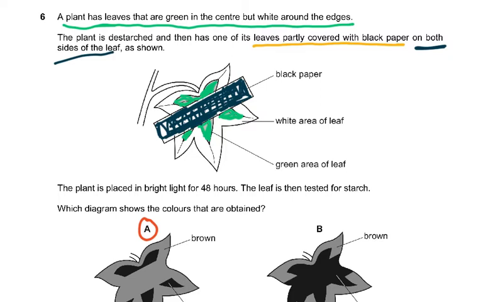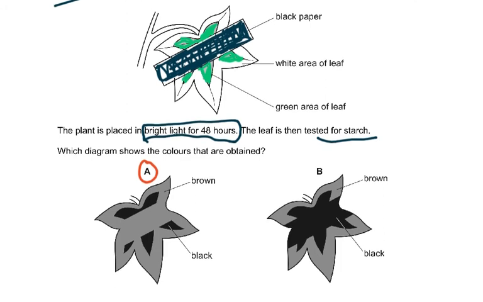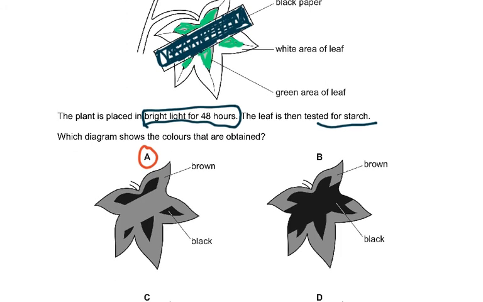And then what we do, the plant is placed in bright light for 48 hours. The leaf is then tested for starch. What diagram shows the colors? Naturally, the part which was green will be containing the starch, so it will be black. And the part which was white will be brown. Why? Because iodine is brown in color when there's no starch present. If you add it to water, it will remain brown. But if you add it to a starch solution, it will turn from brown to blue-black.